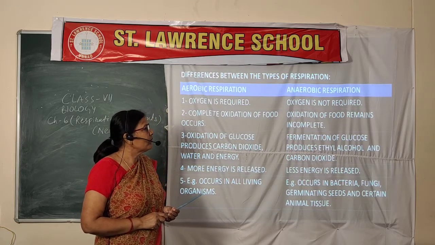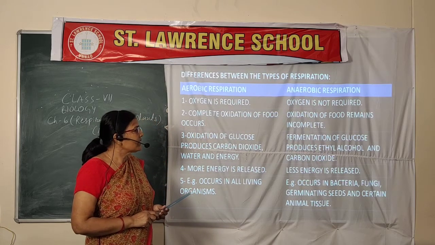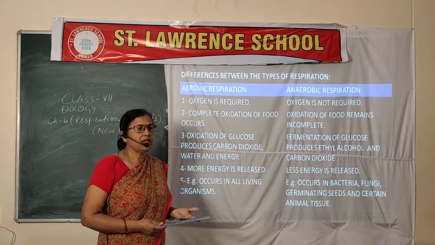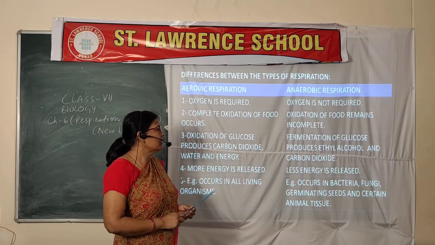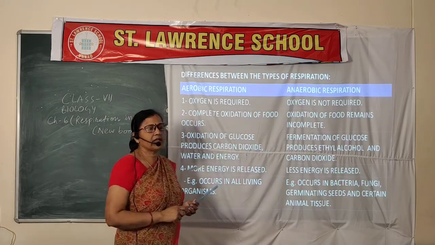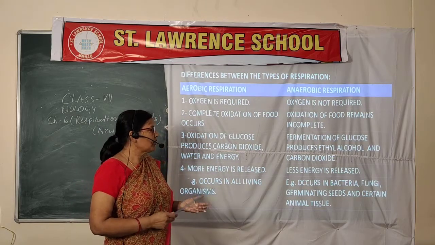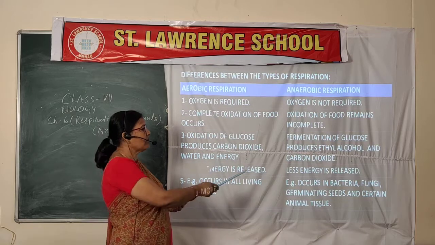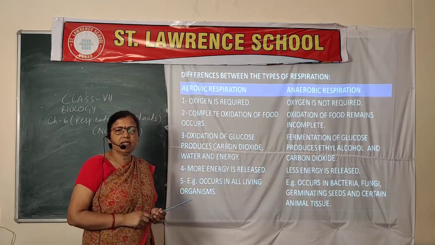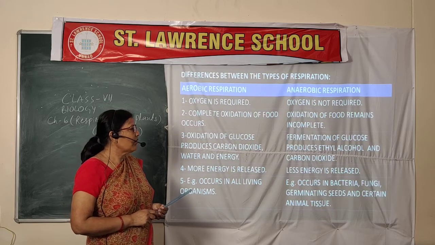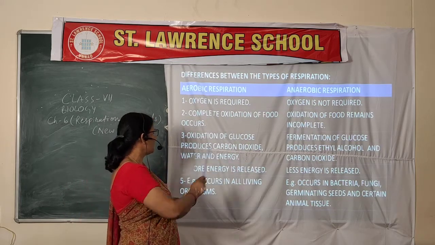In the absence of oxygen, smaller microorganisms carry out the fermentation process, especially in our home. We keep the dough of dosa and other things, that is the process of fermentation where carbon dioxide is produced, and that makes it a floppy or soft structure. There also carbon dioxide is released, and ethyl alcohol, especially in distilleries, wine factories and breweries, they show the fermentation process.